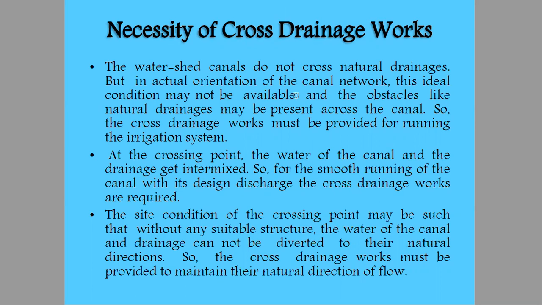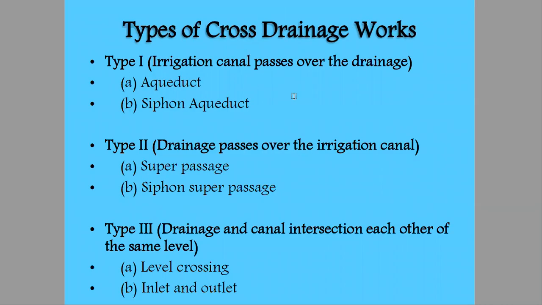But in this lecture, we'll study that there are two types of cross drainage works where the water gets mixed. In the coming lecture, we'll study that this mixing is also allowed up to an extent so that it does not hamper the flow through the canals.